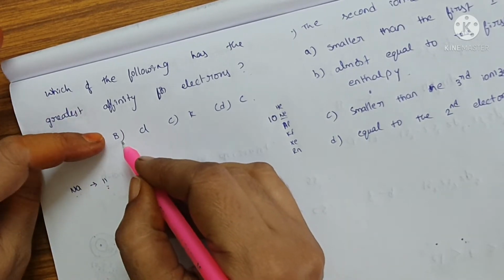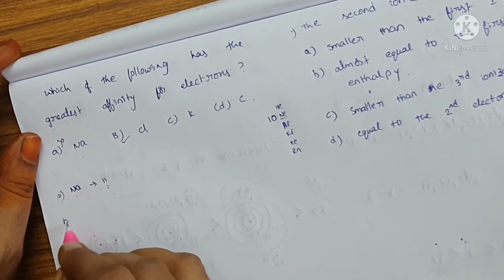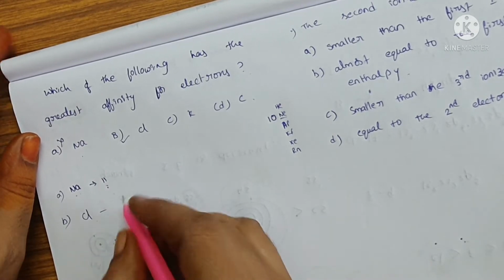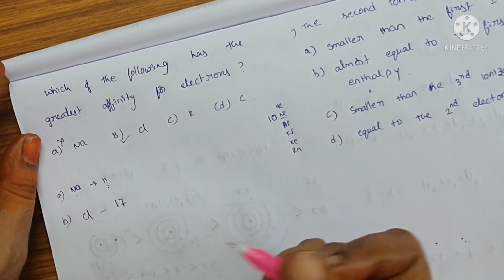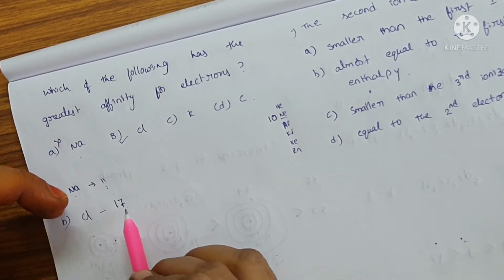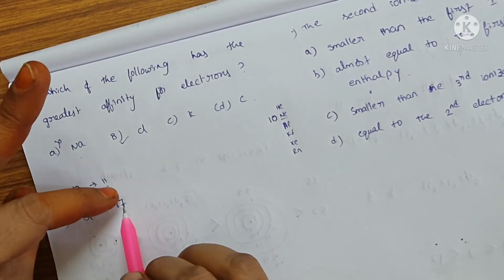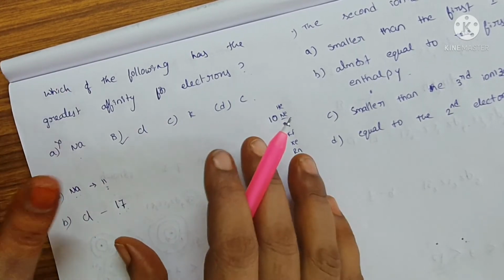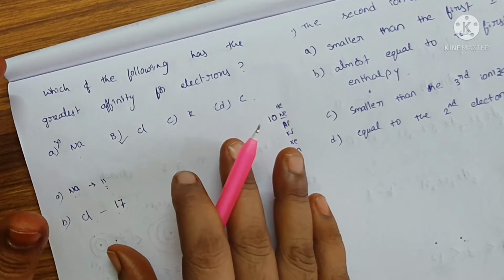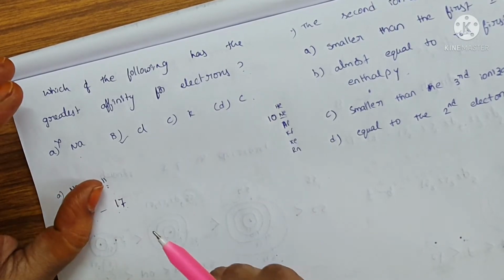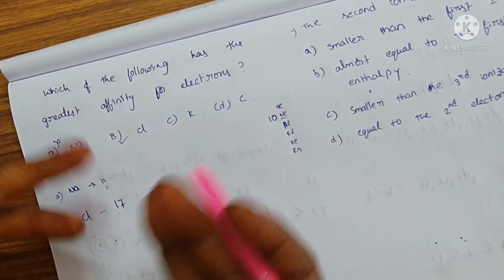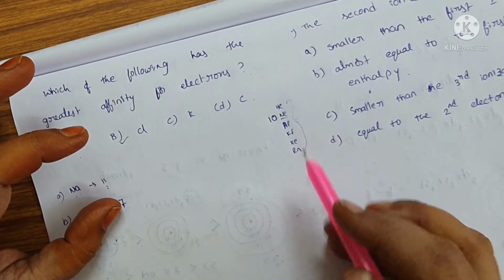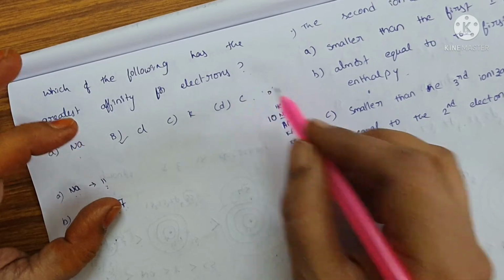And then go to option B. Option B, chlorine. What is the atomic number for chlorine? 17. Number of electrons present in chlorine is also 17. Already I told you every element wants stability. For stability, either it gains electrons or it loses electrons to get the electronic configuration of these inert gases or zero group elements.